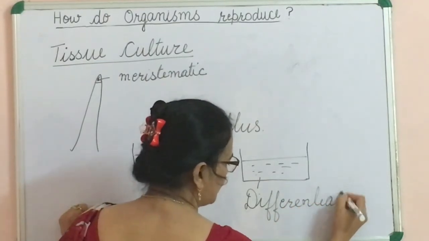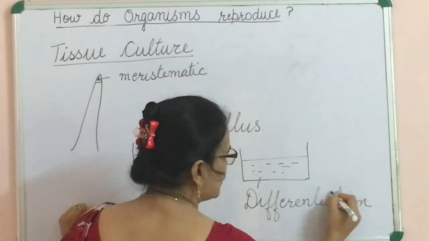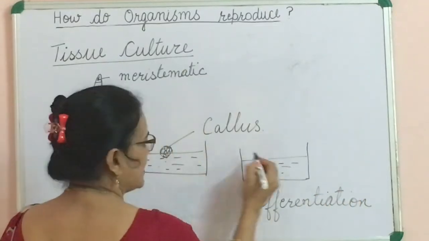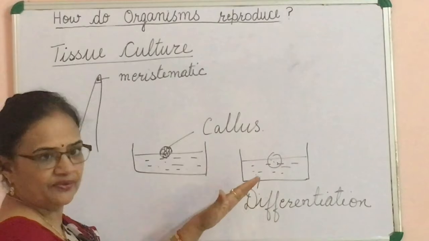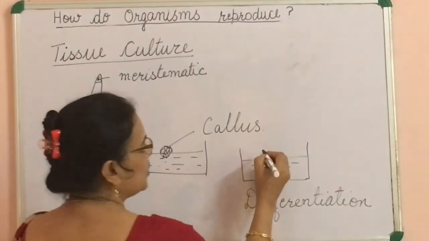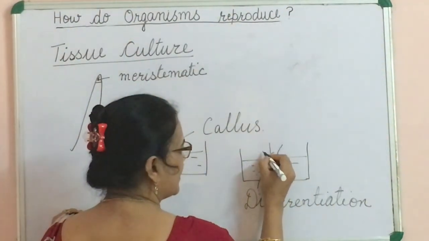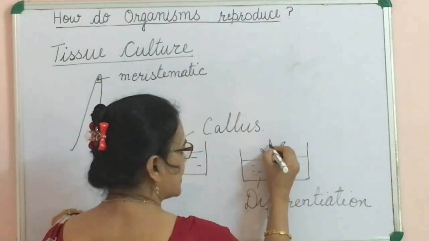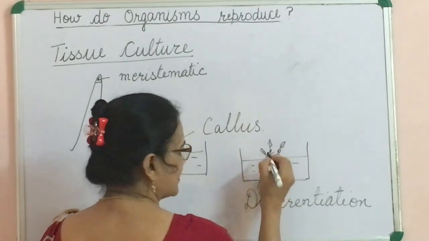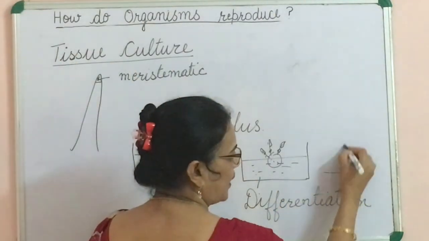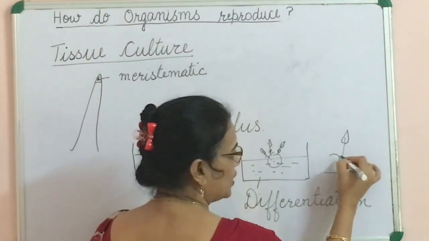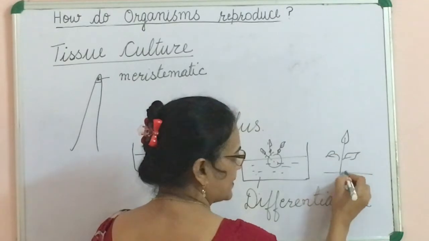So, this callus is transferred into this medium which promotes the differentiation and growth. So, small plantlets appear on this callus. Then these plantlets are transferred into the soil and in this way new plants arise.